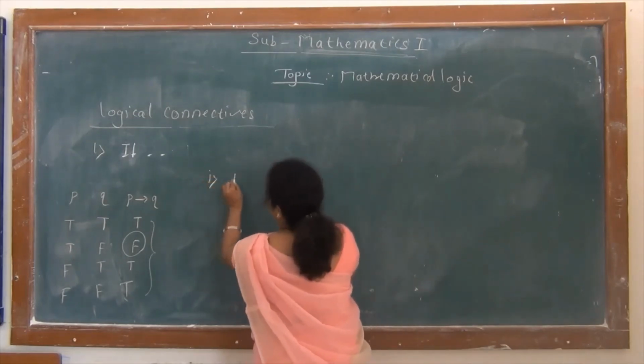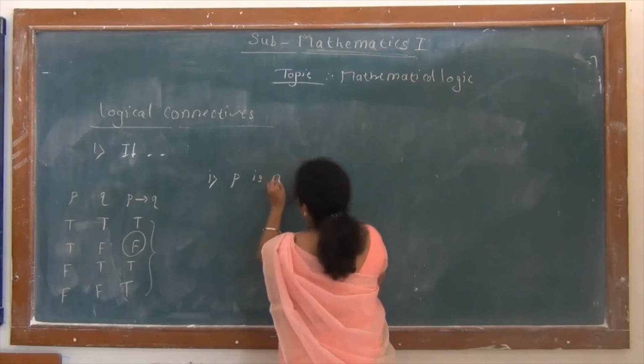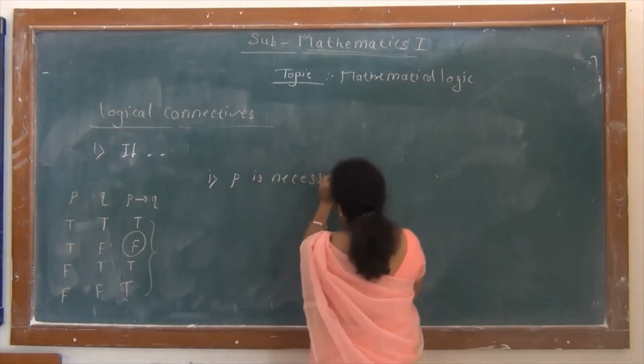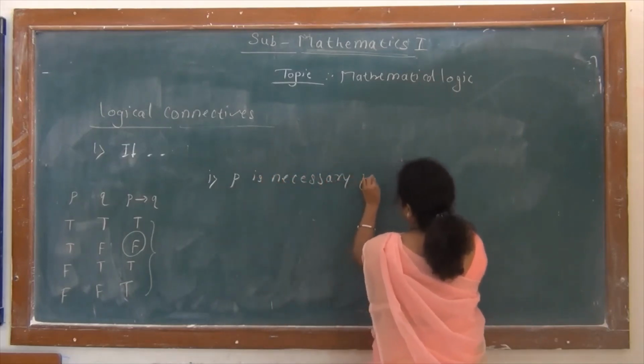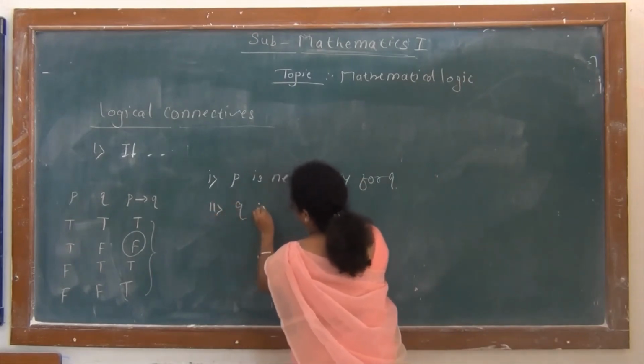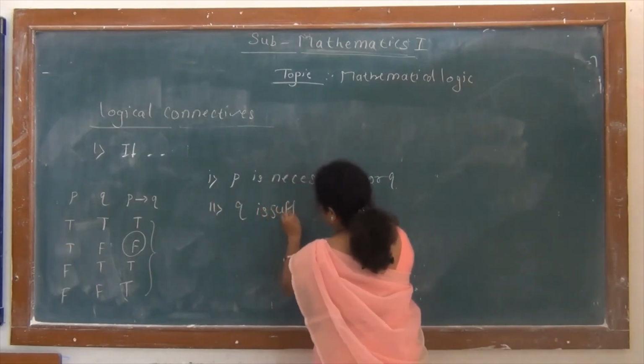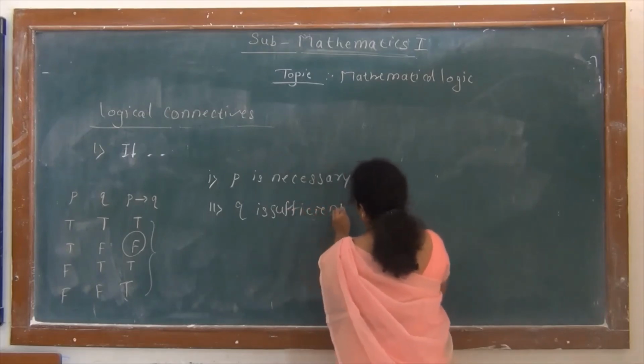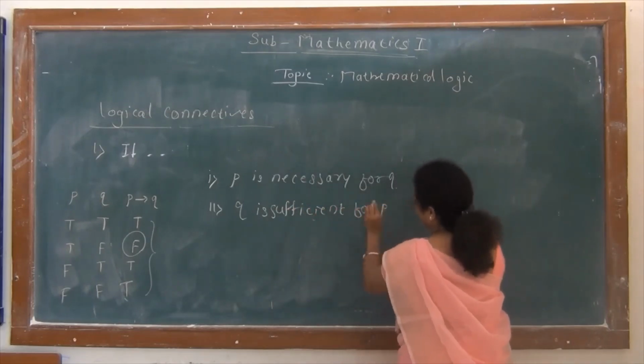First statement is P is necessary for Q. Second is Q is sufficient for P.